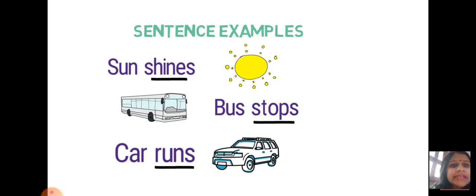Car runs. It simply performs an action. What is the car doing? Car runs. With the help of the main verb, you get the proper meaning of your sentence, and that is the reason these words are called main verbs. So hope it is clear to you.